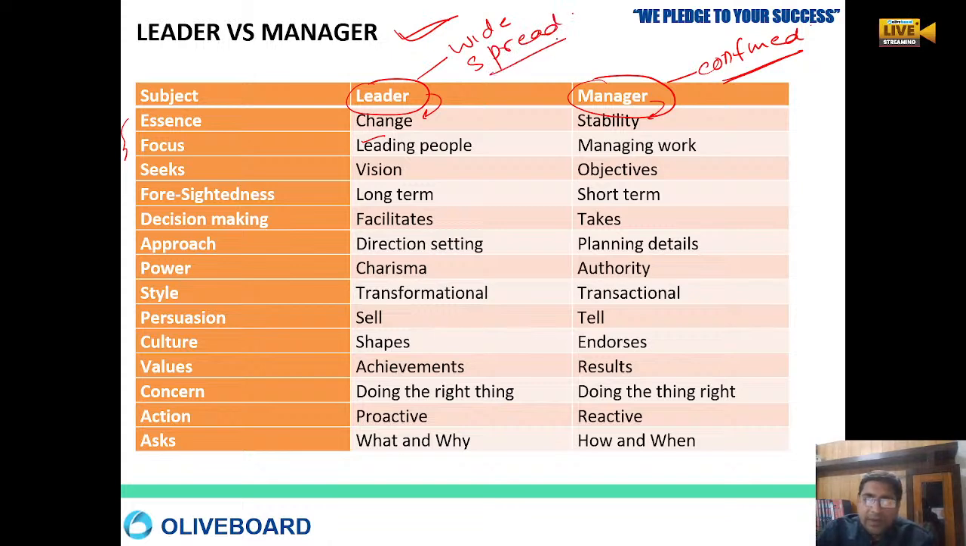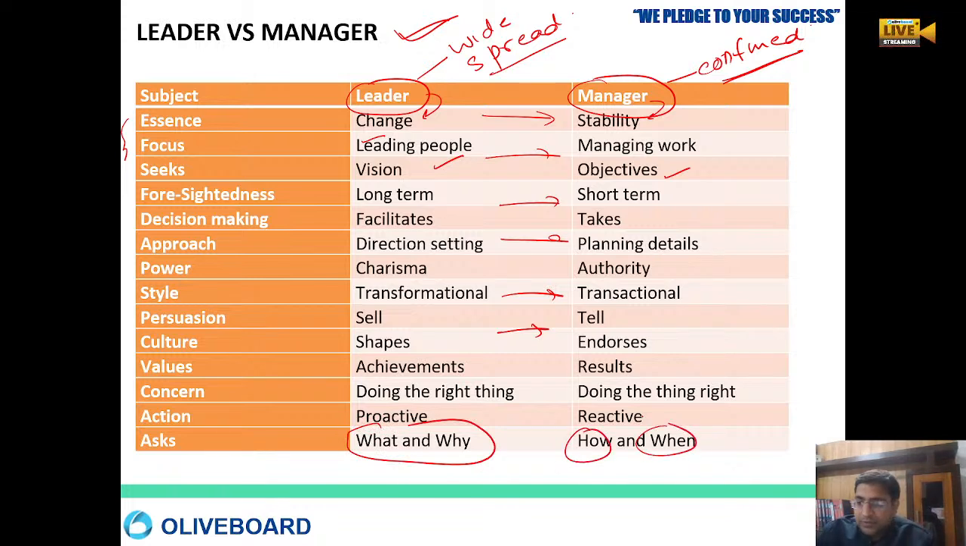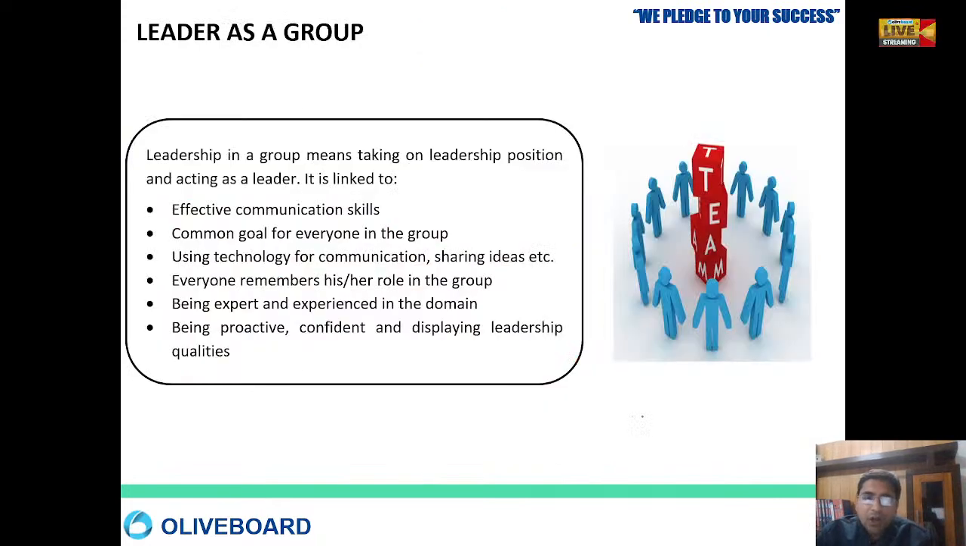Okay, widespread, right? So the leader has a vision and they have an objective. So the leader puts all these on the manager. Leader decide करता है और बाकी सब लोग इसको follow करते हैं. The leader asks what and why. The manager says how and when. Okay. Now, what is a leader in a group? Leader group में क्या होता है?